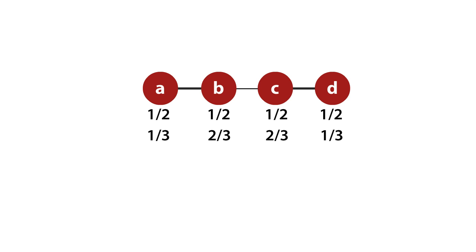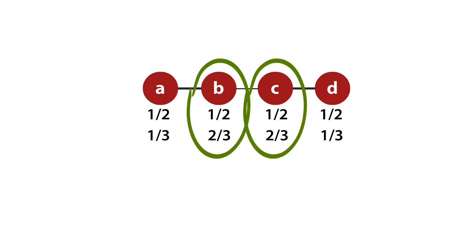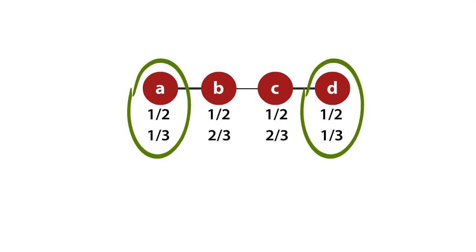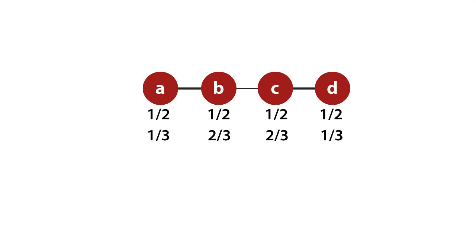In the first one, where everybody gets a half, B and C have the same power as A and D. And that seems implausible because B and C are clearly in a better position than A and D. B and C have each other as potential partners, where A and D have no potential partners other than A for B and C for D. So what's wrong here?